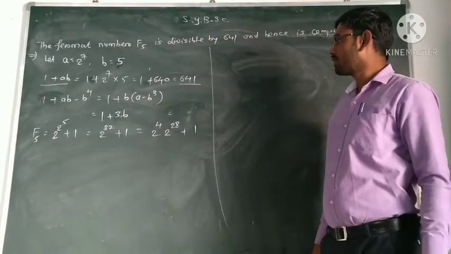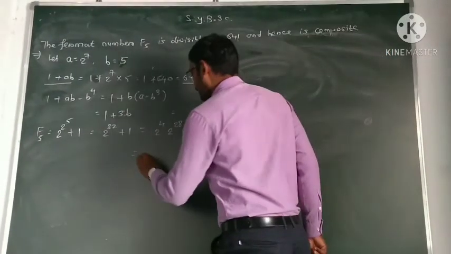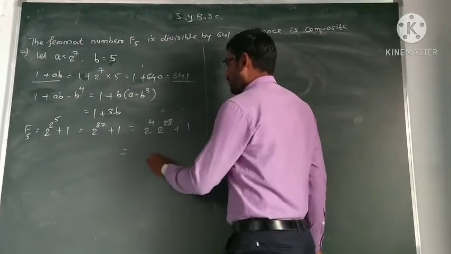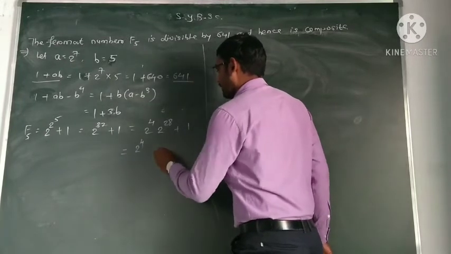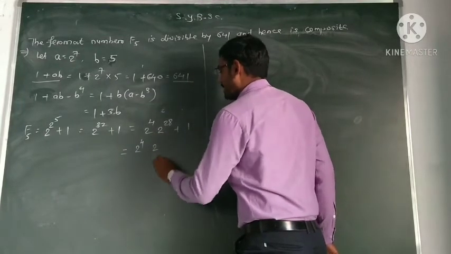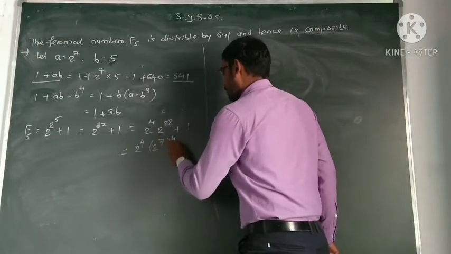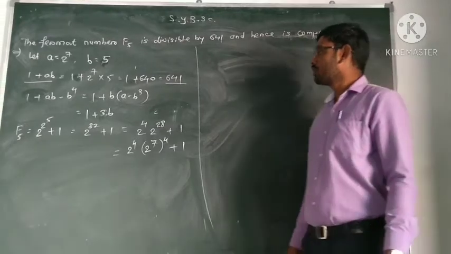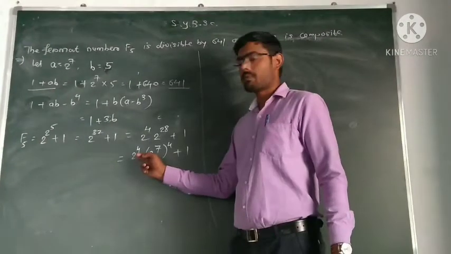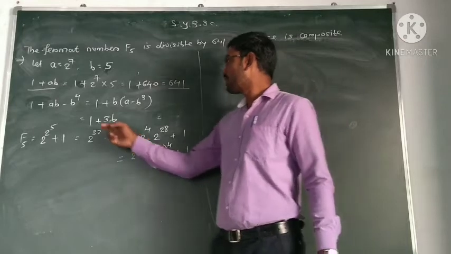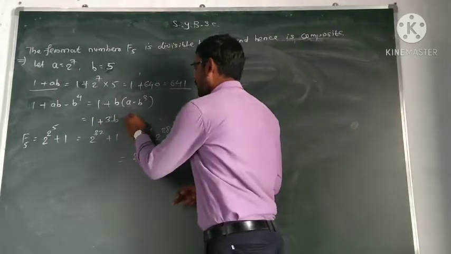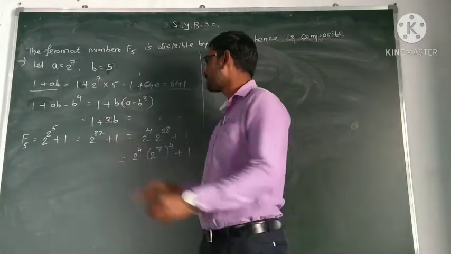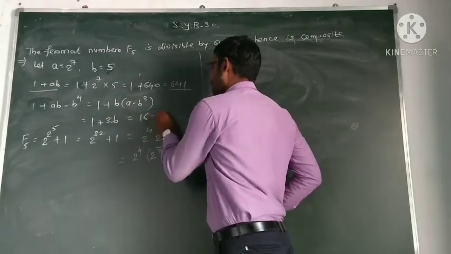Now, this is equal to 2 raised to power 4 as it is. Then 2 raised to power 28 can be written as 2 raised to power 7 raised to power 4, plus 1. Now see, 2 raised to power 4, and this is 1 plus 3b. But here we can write the value of b is 5. 3 into 5 is 15, plus 1 is 16, which means 2 raised to power 4.